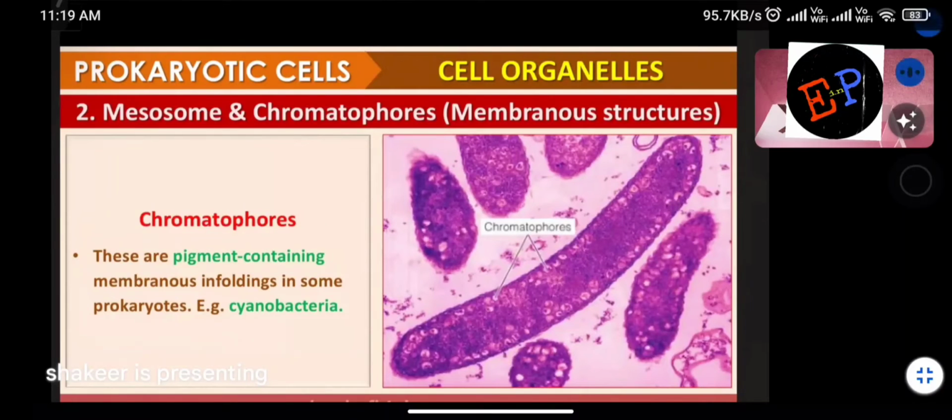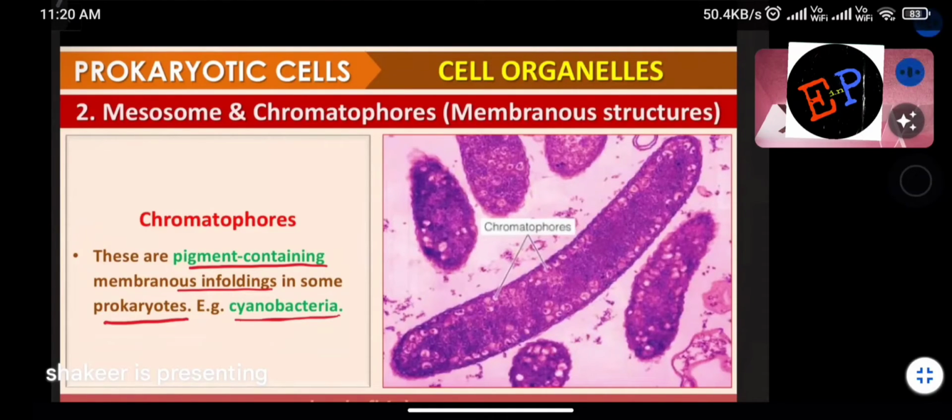Chromatophores. What is meant by chromatophores? They are also infoldings. Mesosomes are infoldings in the plasma membrane, and chromatophores are also infoldings in the plasma membrane. But these chromatophores have some coloring pigments also. Are you able to understand? So, pigment containing membranous infoldings in some prokaryotes, example is cyanobacteria. It means you don't find these chromatophores in every prokaryote. You will find them only in selected prokaryotes. Example is cyanobacteria.